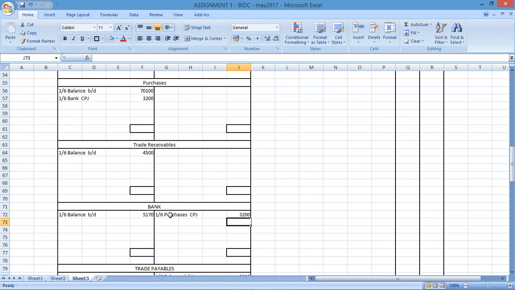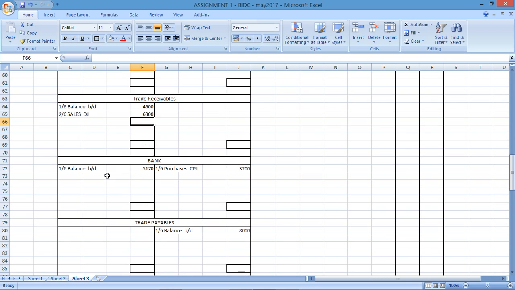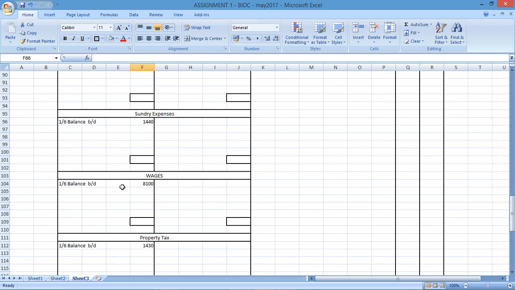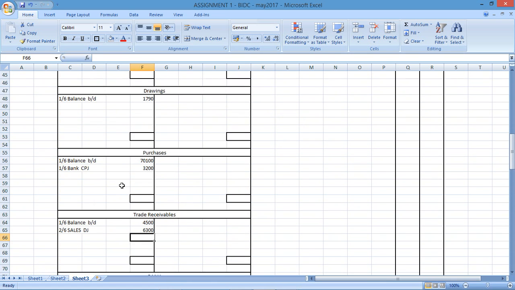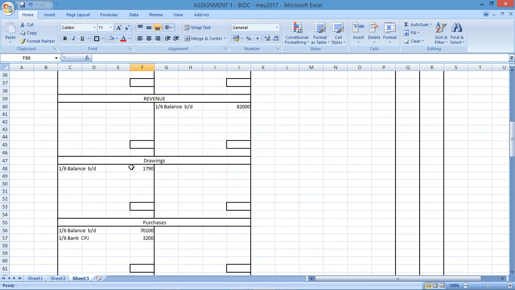Transaction 2 says sales on credit totaled 6,300. So if I'm selling on credit, I'm going to affect my receivables. This was on the 2nd. Sales from the debtors journal, and that would have affected the sales account as well. 6,300 must be recorded in sales. Where's my sales? There, revenue.